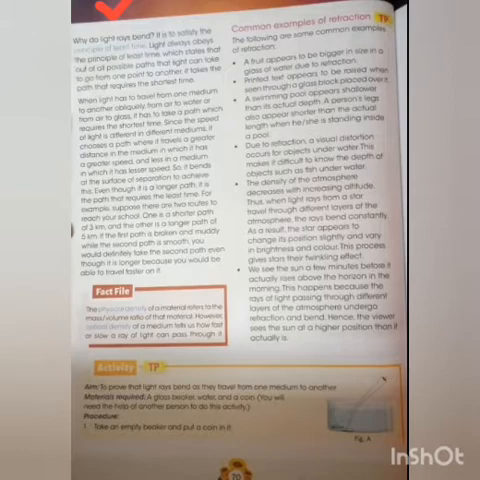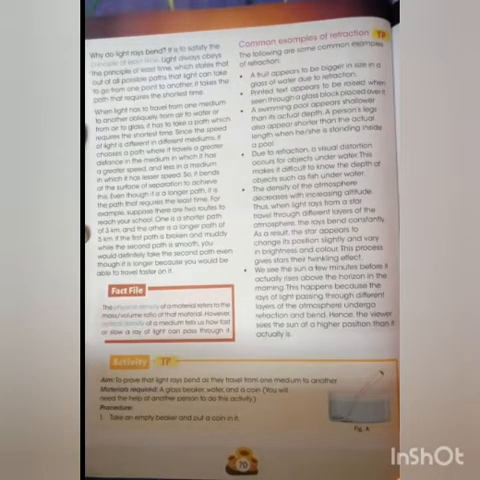When light has to travel from one medium to another medium obliquely, that is in a bent manner, from air to water or from air to glass, it has to take a path which requires the shortest time. Since the speed of light is different in different media, it chooses a path where it travels a greater distance in the medium in which it has a greater speed and less in a medium in which it has a lesser speed. Now we will learn some common examples of refraction.